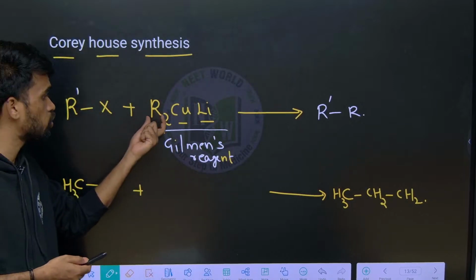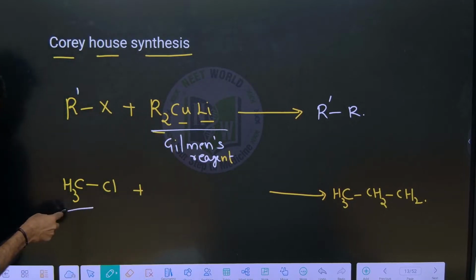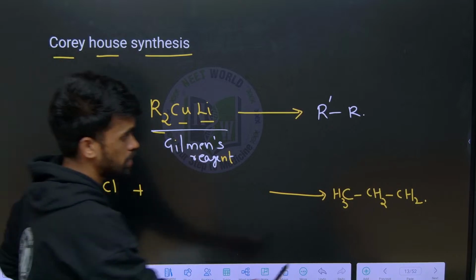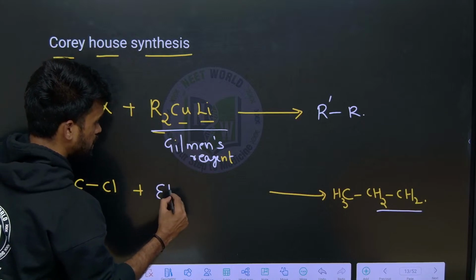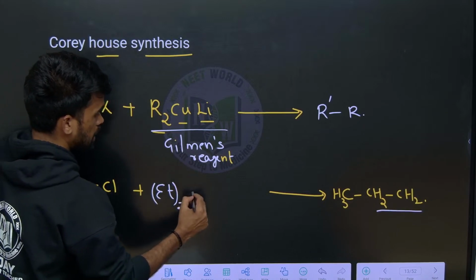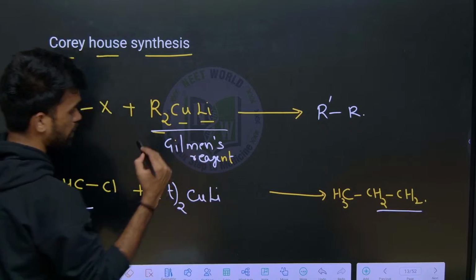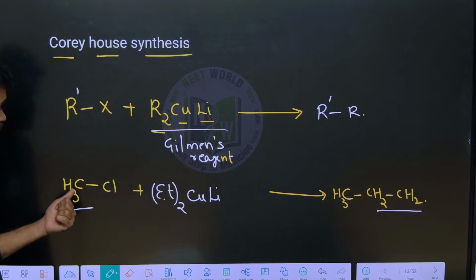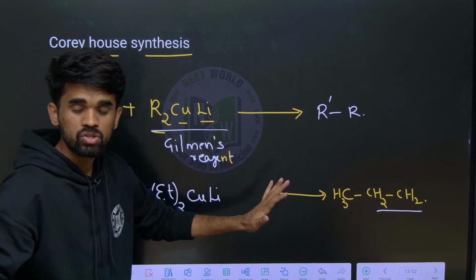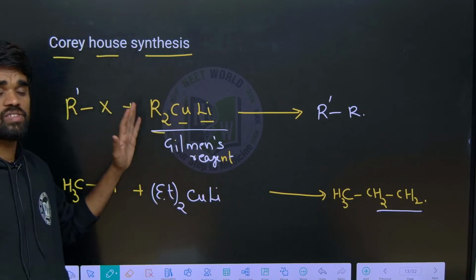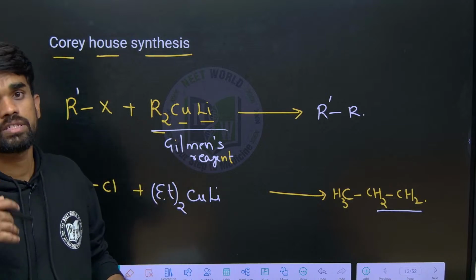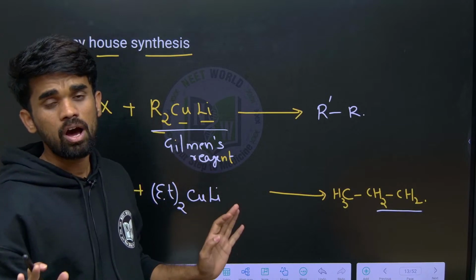What is the alkyl group we require here? We have methyl. For that we need to connect one ethyl group. Therefore, I can take diethyl lithium cuprate. If I use this, this ethyl and this methyl become propane. So this is what happens in the Corey-House synthesis, and it is very useful for preparation of symmetrical as well as unsymmetrical alkanes.